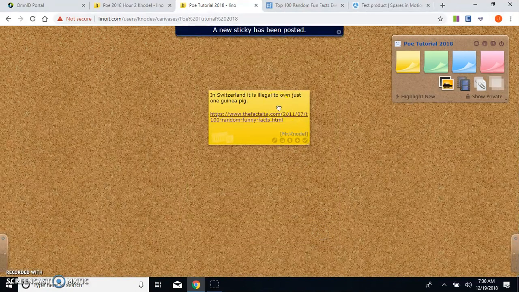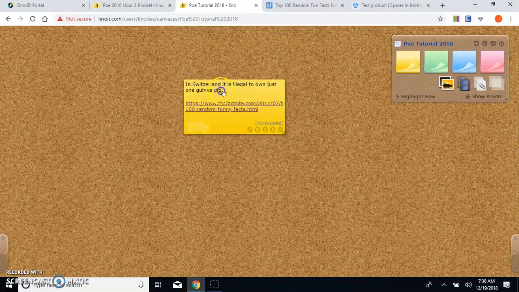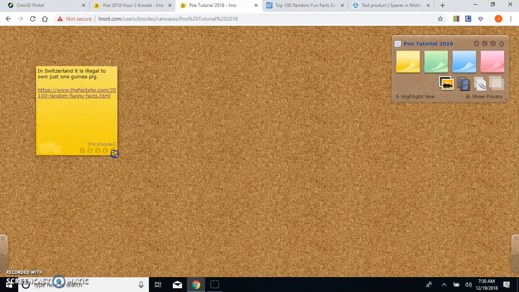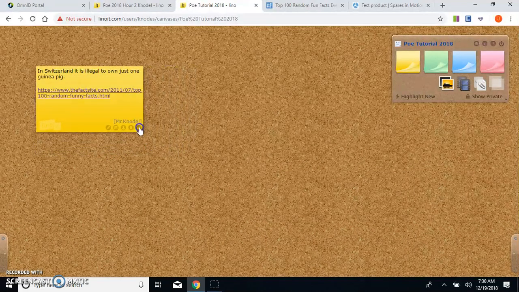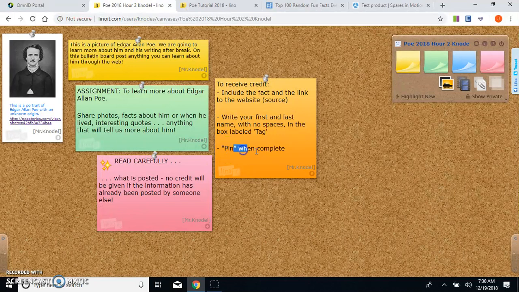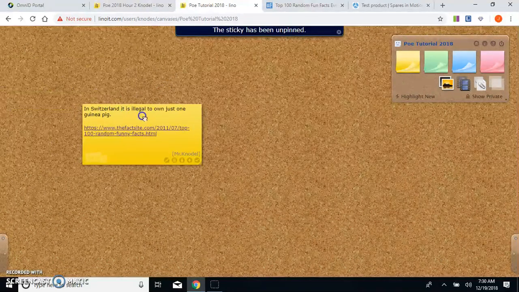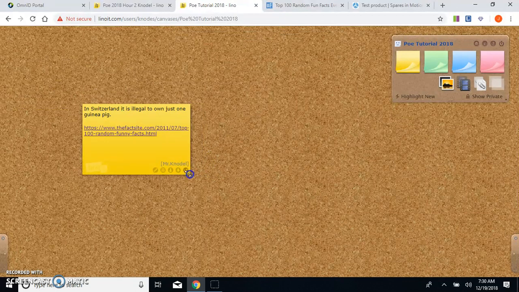And you can see what I have here is a post-it note, which I can drag to any place on the board I would like. I can alter the size by dragging in the corner. And the last thing I need to do is I need to pin it when it's complete. So if I go to the center at the top here, that little pin will appear, and I just click, and now the sticky has been pinned. If I don't like where it is or I want to resize it, I can unpin it, move it to a different location, resize it, and pin it once again.